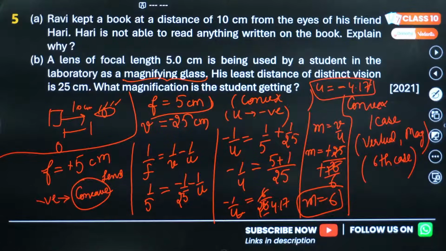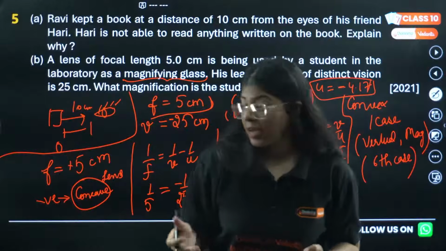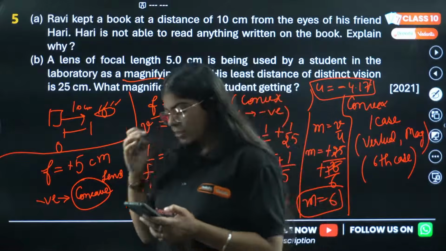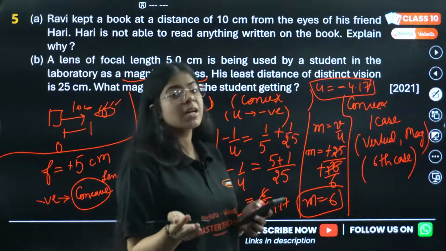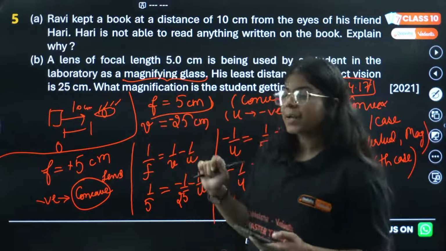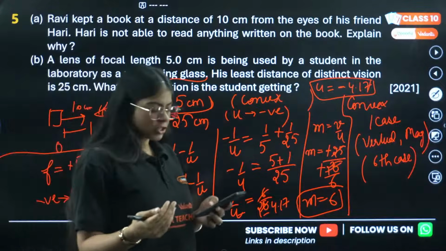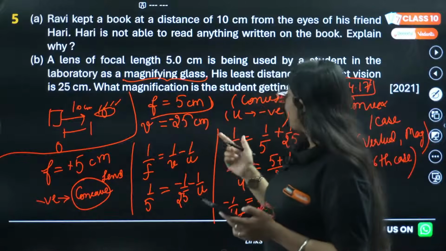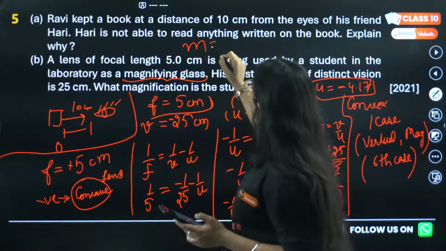Ma'am, where are you teaching from? So basically, I don't have it right now, but we have a book of Deeksha Vedantu as well, where there are lots of questions from previous years for you to practice. Most of these are PYQs, and some competency based questions that we picked up from that book as well. So magnification comes out to be 6, which was answered correctly by most of you.